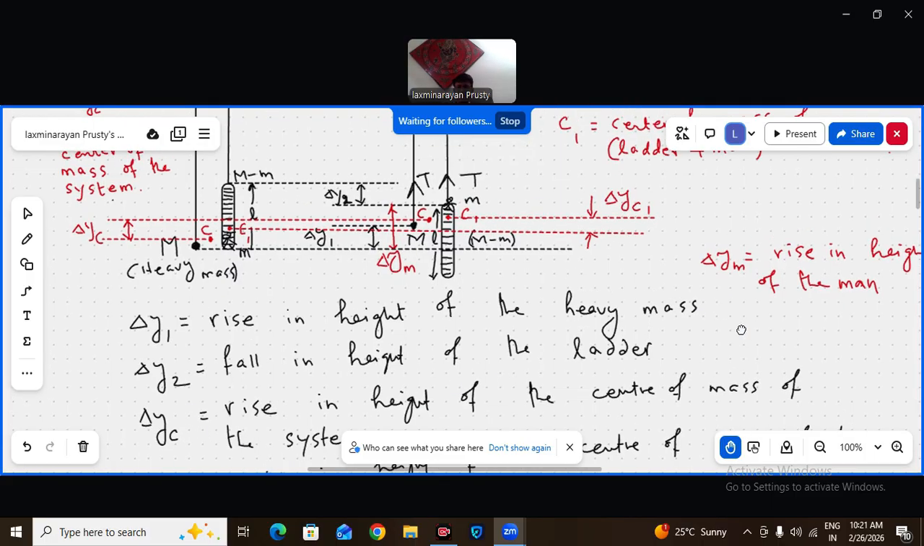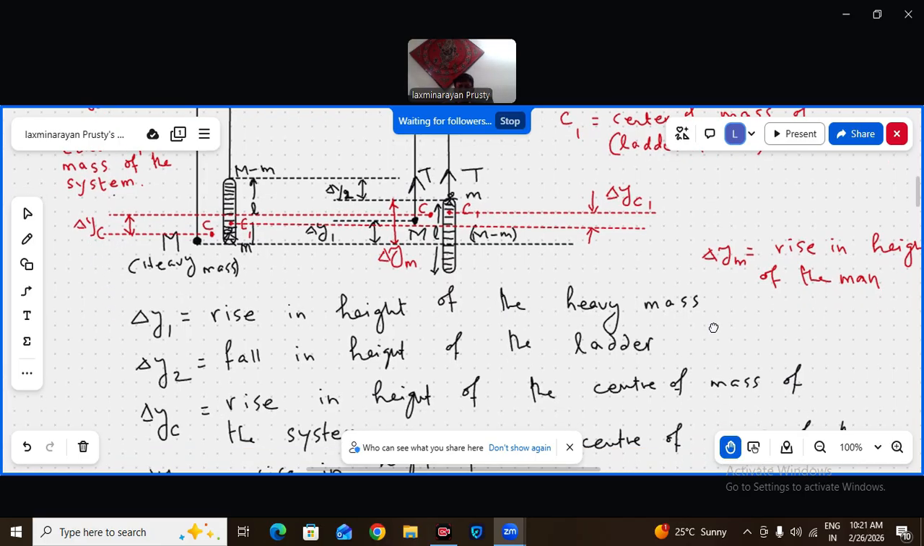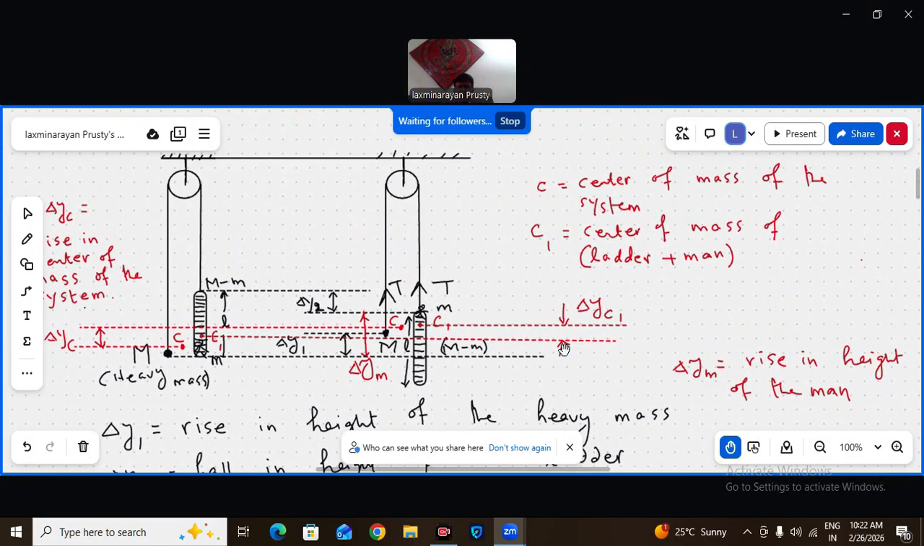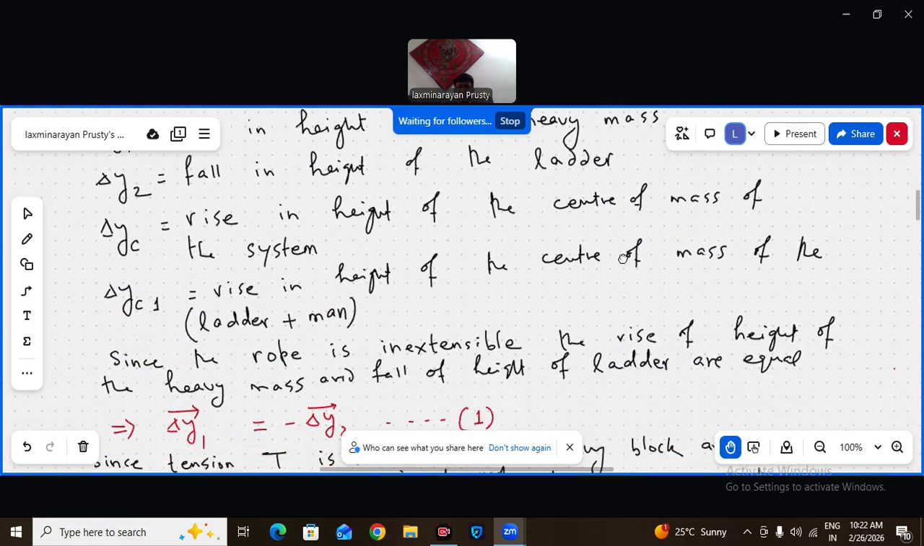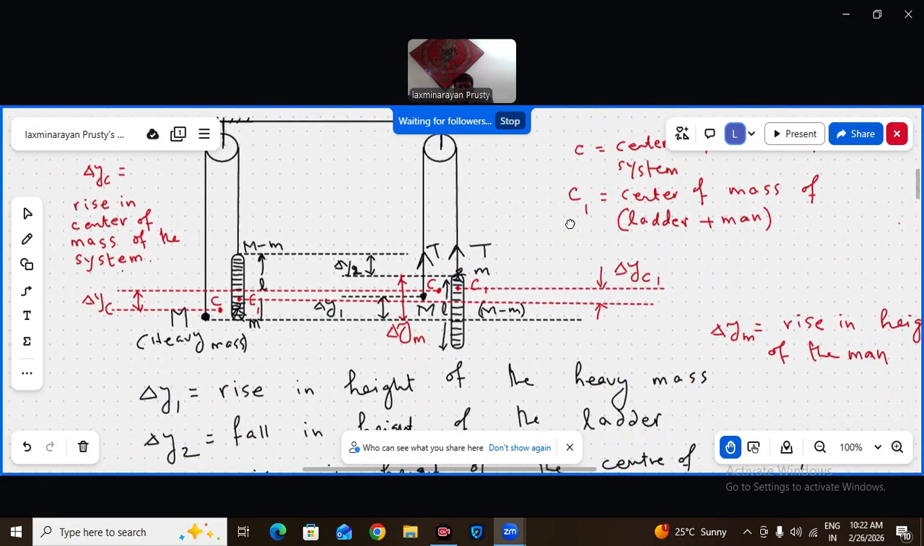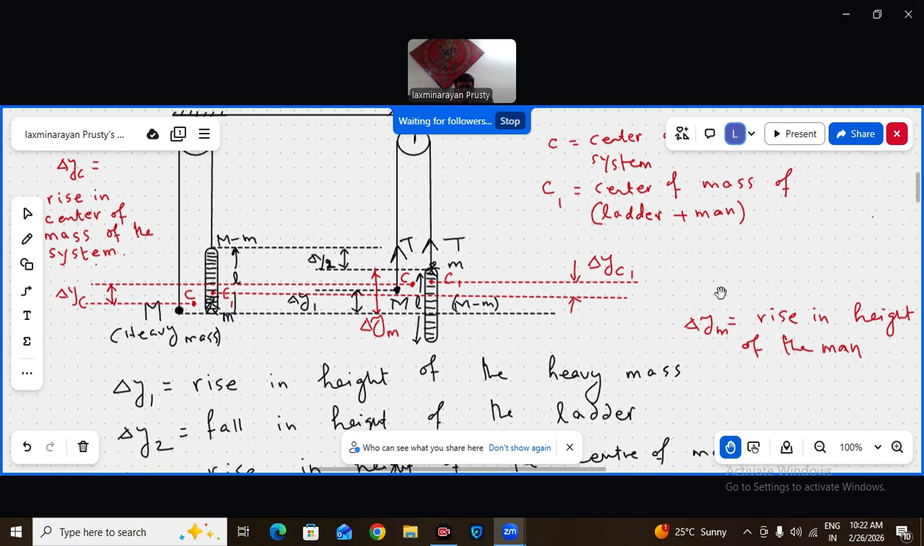That's what I have already told you. Delta YC is the rise of height of the center of mass of the system. Delta YC1, I already told you, is the rise in height of the center of mass of the ladder and the man system. Ladder plus man. And the height rise by the man itself is delta YA.